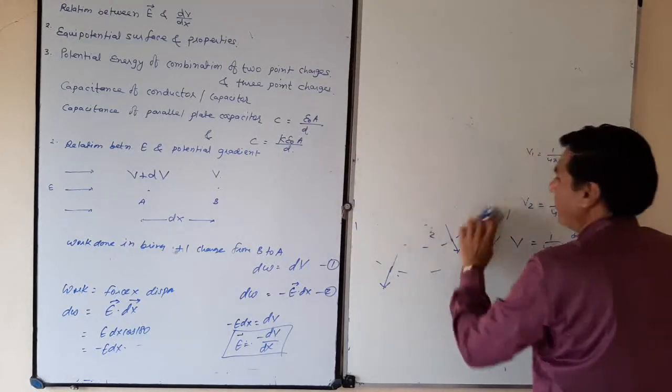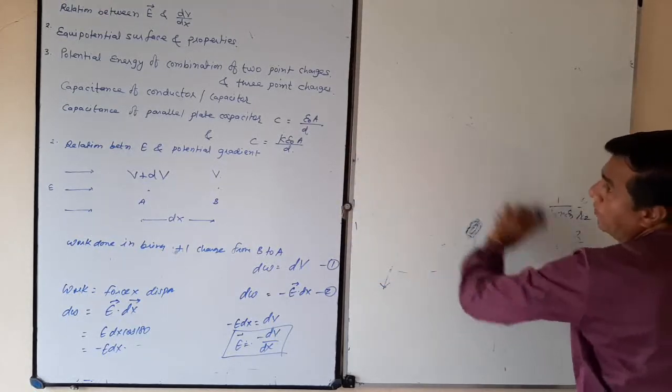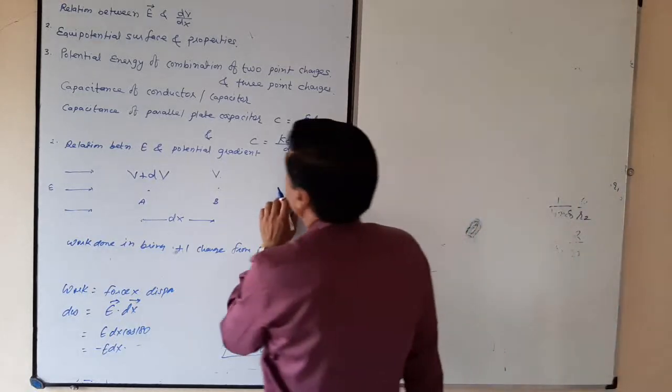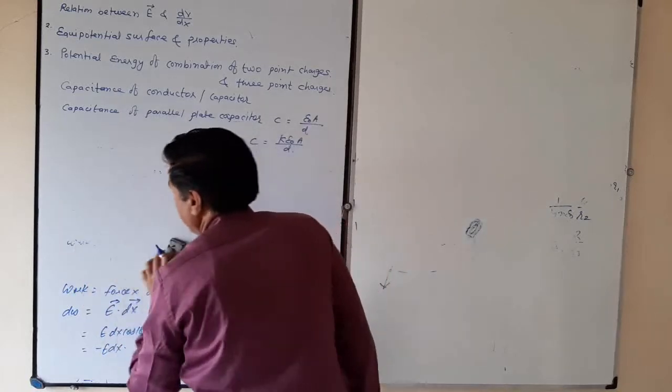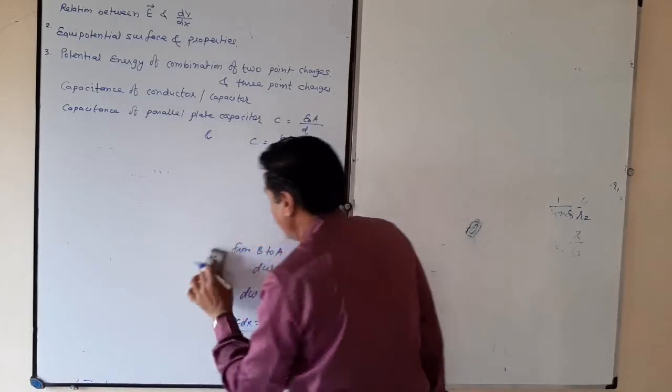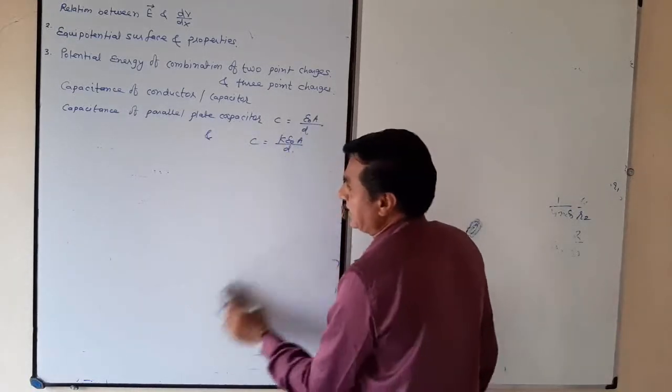Now, point number 3: what is the potential energy of 2 point charges? Let there be 2 point charges in space.